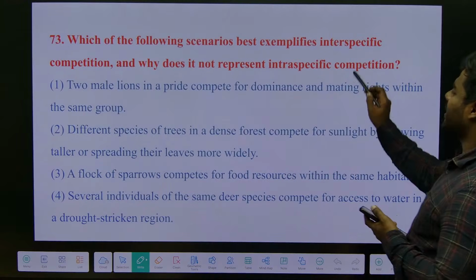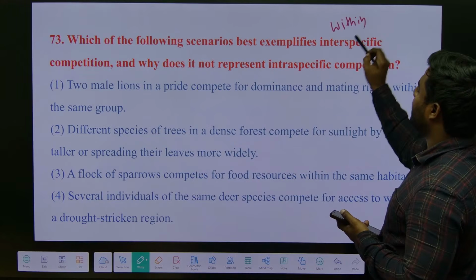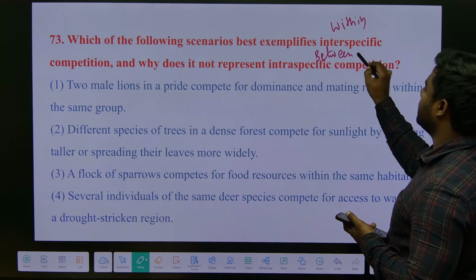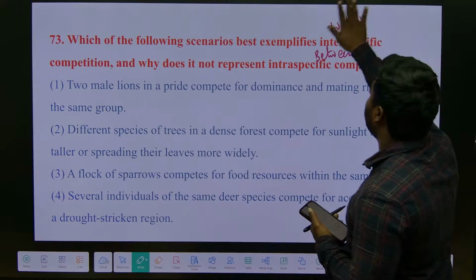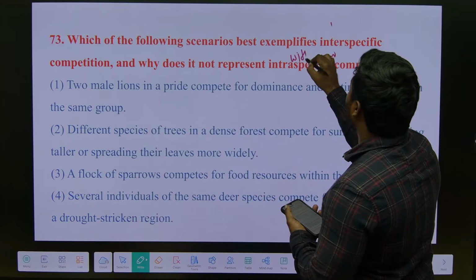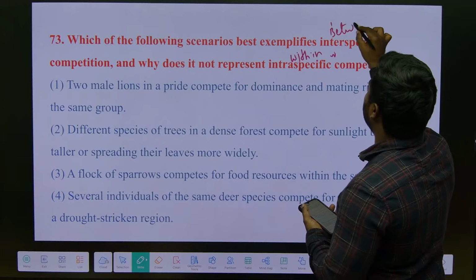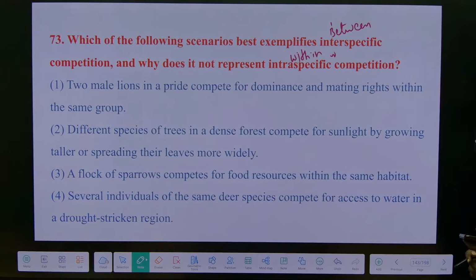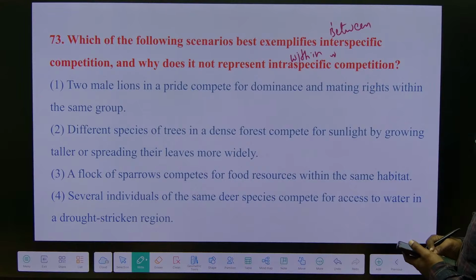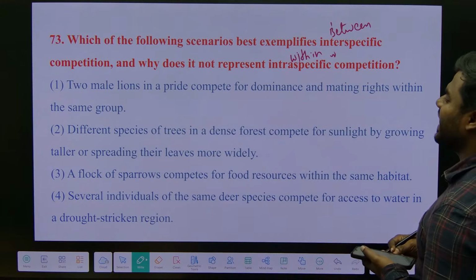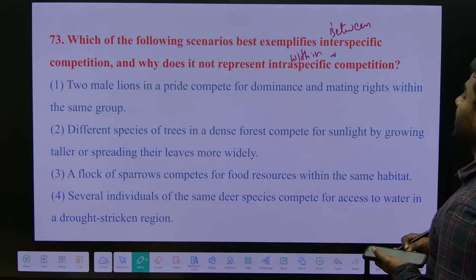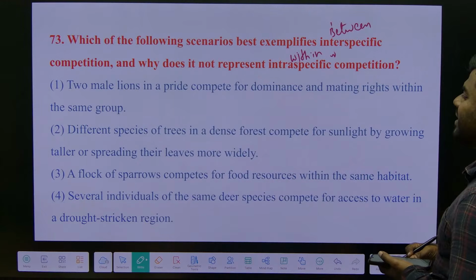Interspecific. Inter means what? Between. This is intra, within. Answer slowly. Sorry. Right. Intra, within; inter, between. Right. Which of the following scenarios best exemplifies interspecific competition, and why does it not represent intraspecific competition?